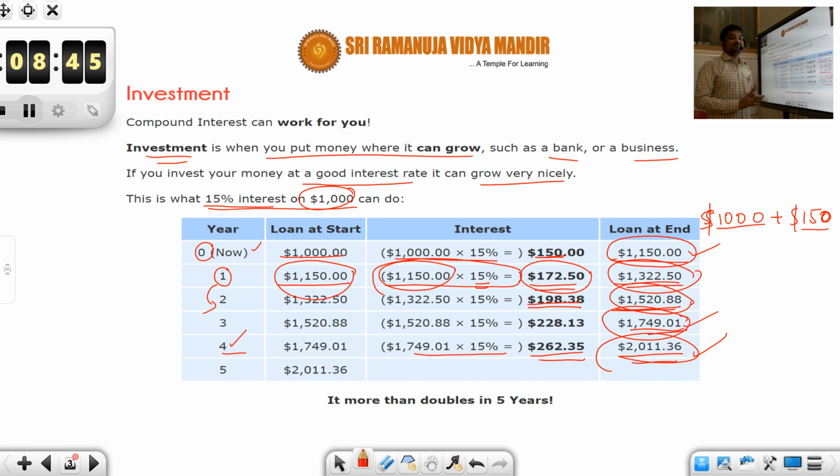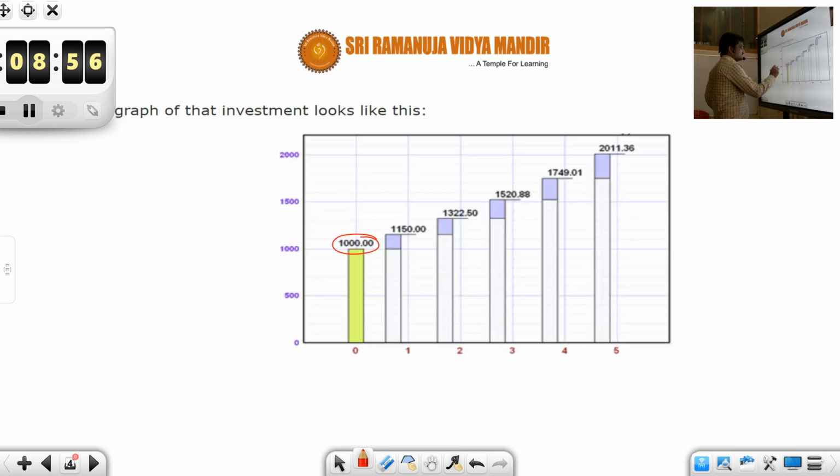Say if we look at the same thing graphically, initially you started with $1,000. This is the amount. Then with the added interest, at the end of 1 year it amounts to $1,150. At the end of 2 years, this is the amount you need to pay. If you look at this, in exactly 5 years the amount that needs to be repaid is doubling. Initially it is 1,000. In the period of 5 years, the amount that needs to be repaid has doubled. Okay, students.